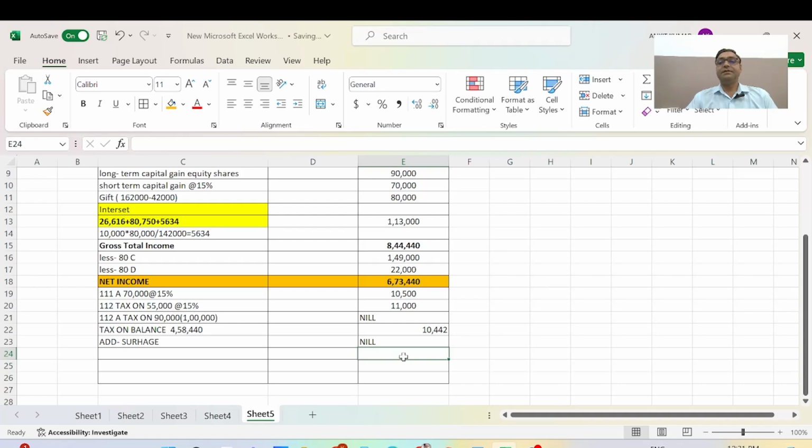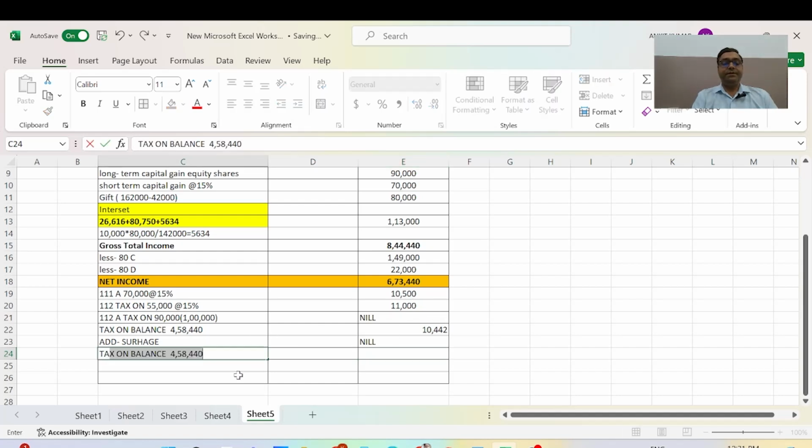Here is the surcharge, and the amount of tax and surcharge is equal to all the figures added together, and this will be tax and surcharge. Tax and surcharge is equal to 31,922, and now we'll add the surcharge on surcharge.